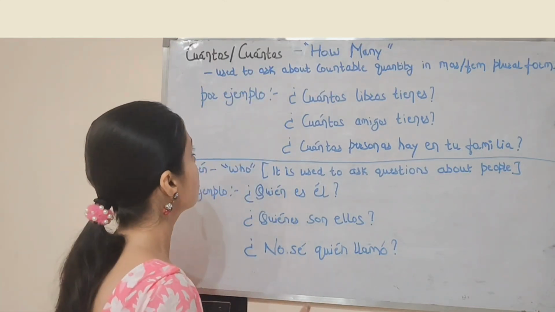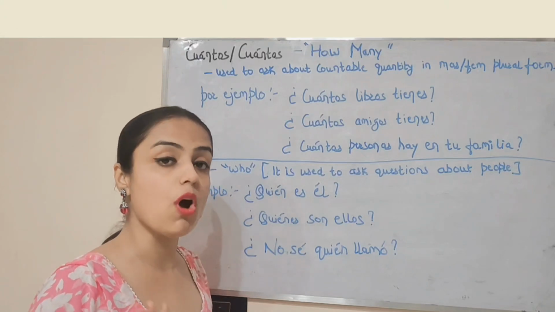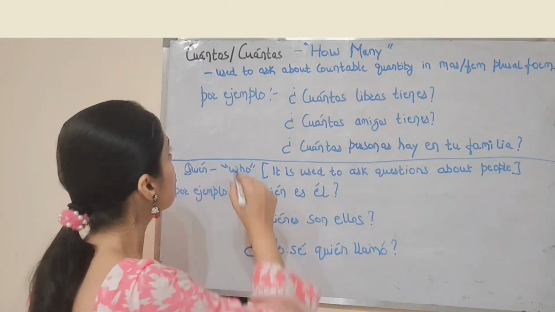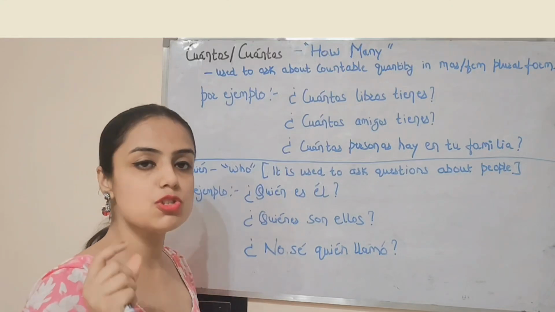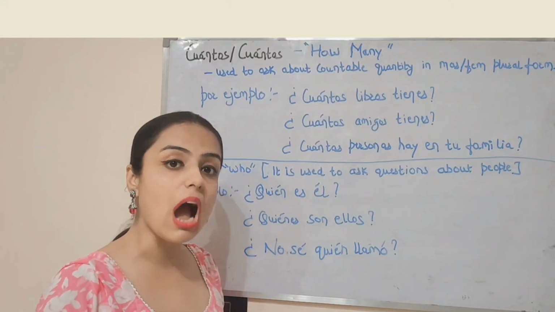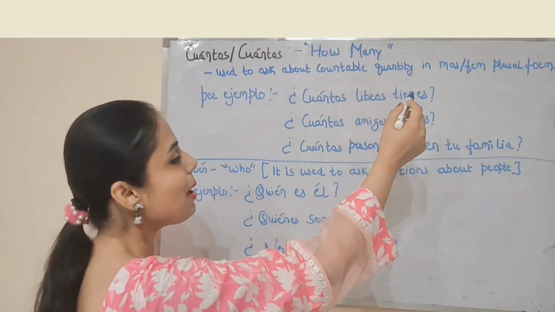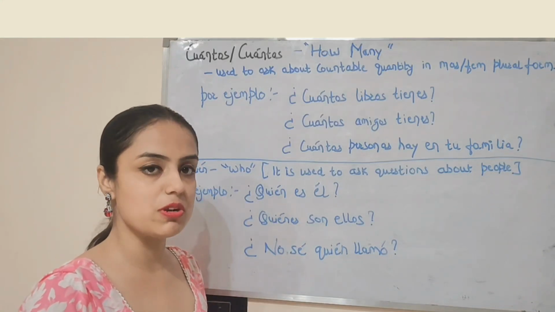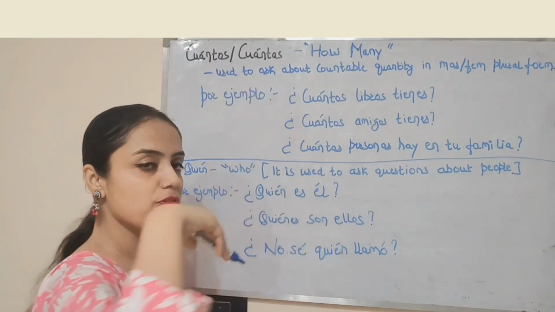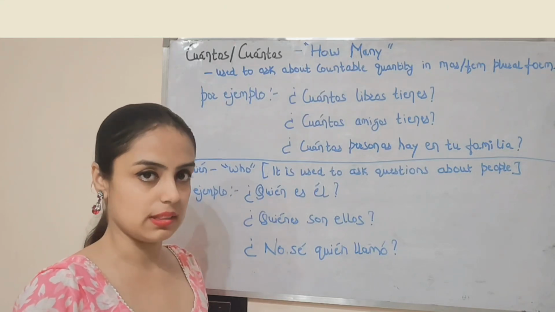Cuántos or cuántas can translate to how many in English. It is used to ask about countable quantity in masculine or feminine plural forms. So for masculine we will be using cuántos, and for feminine we will be using cuántas.